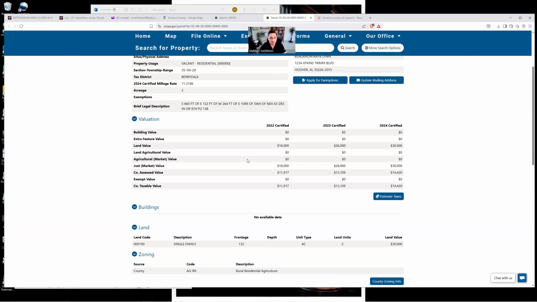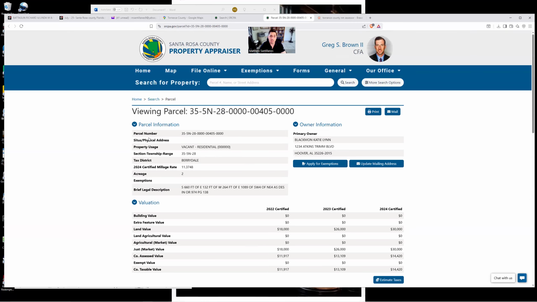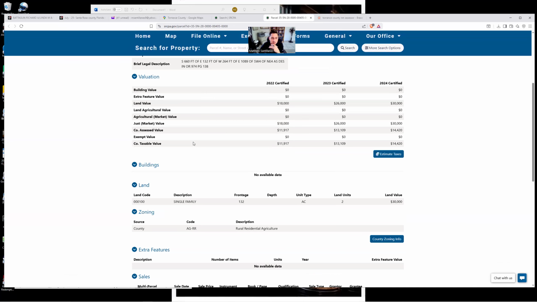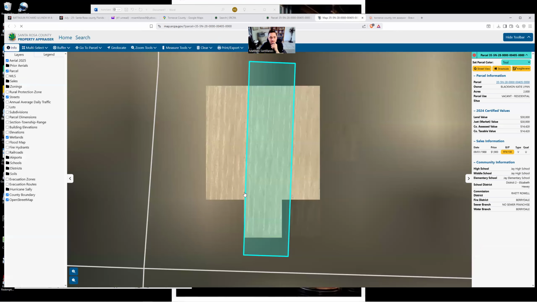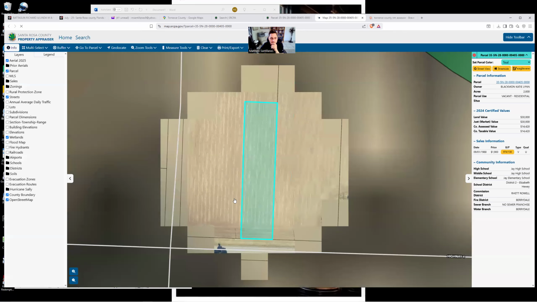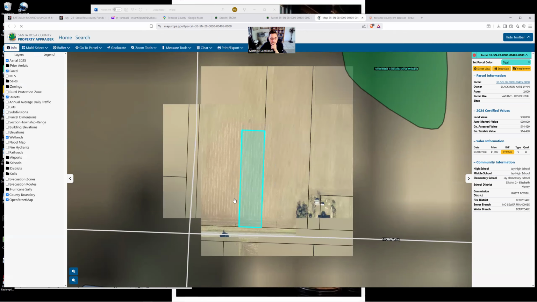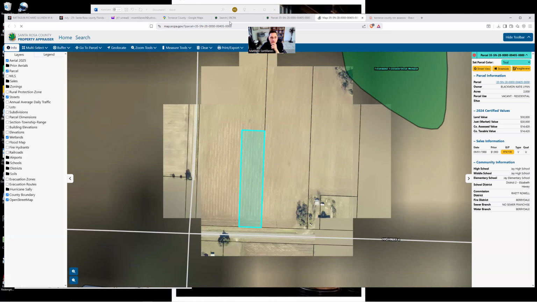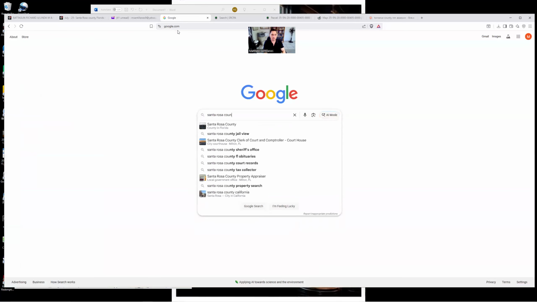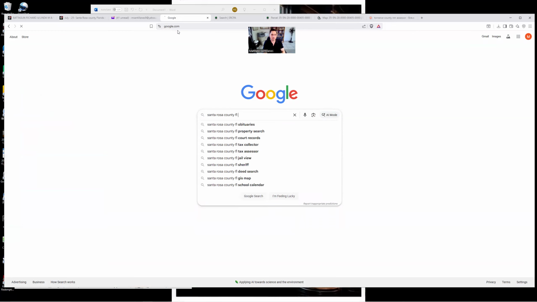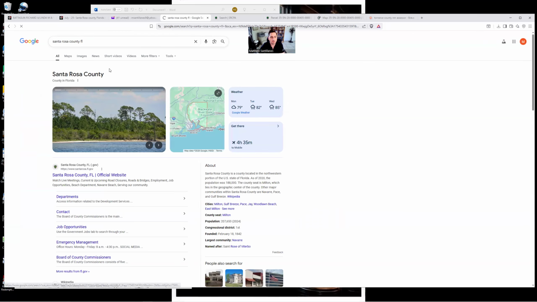Okay, and now I'm looking to see if there's a physical address. So here, there's nothing. Now we know there's no physical address. So now I'm going to look for some sort of mapping system or map for the property. Scroll down, and we see that right here, view map tool. Great. Okay. All right, so let's go ahead and pull this up really quick on Google. We've got Santa Rosa County, Florida. Okay.